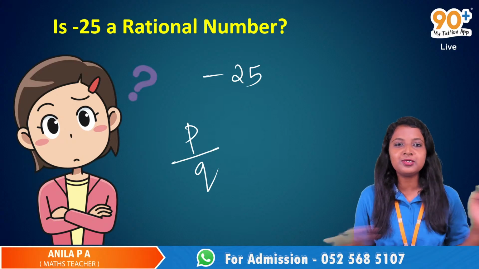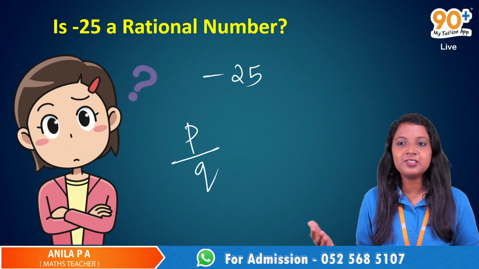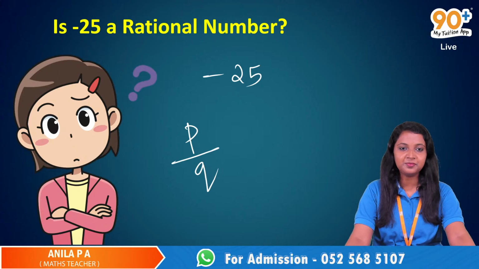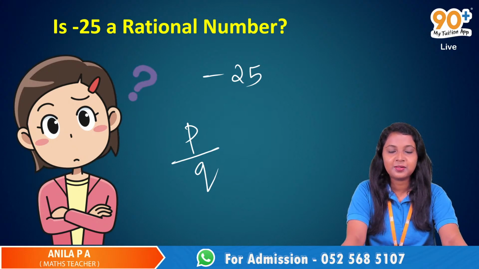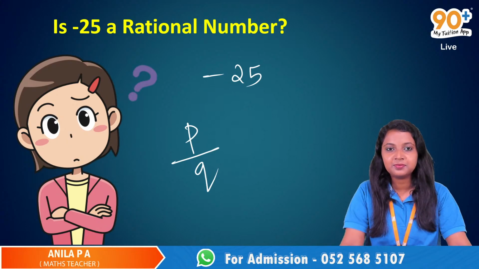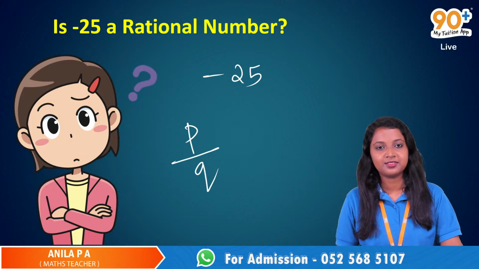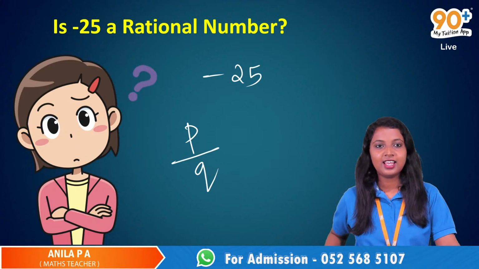Sanjit, is negative 25 a rational number? Yes, ma'am, it is a rational number. Why? Ma'am, every natural number is a rational number.